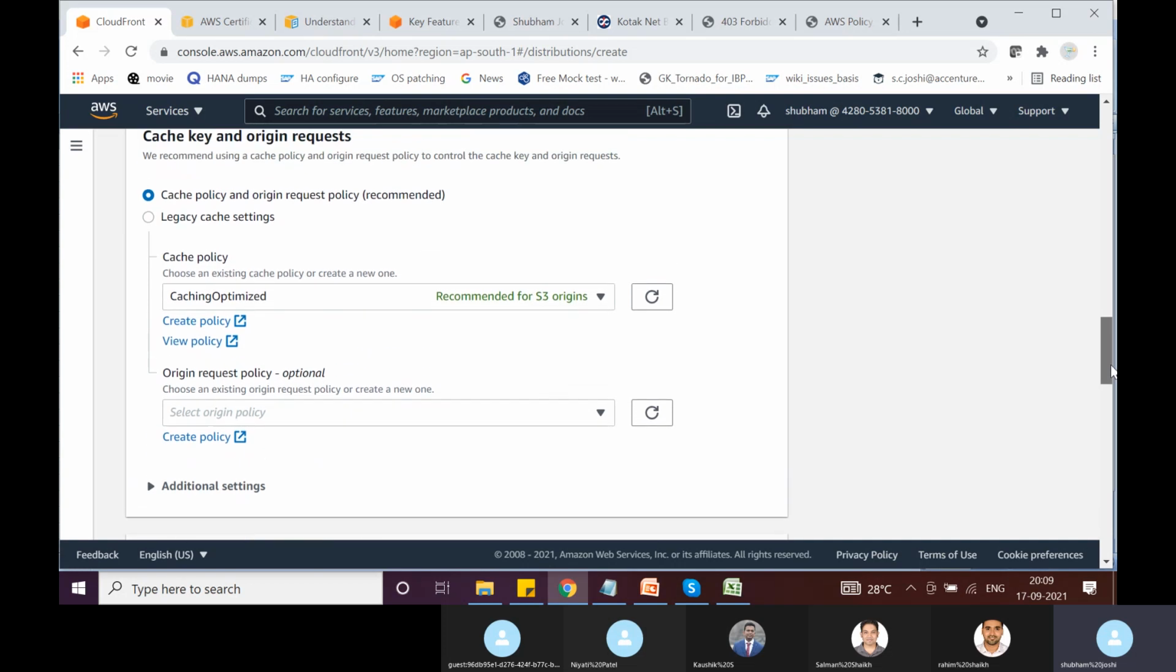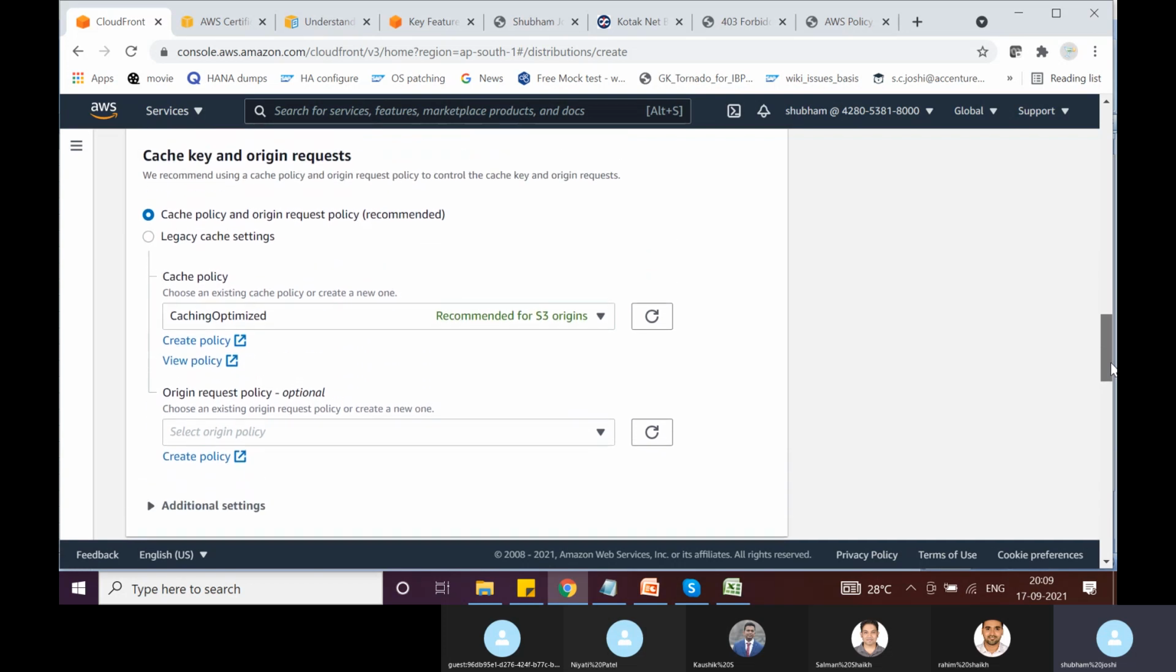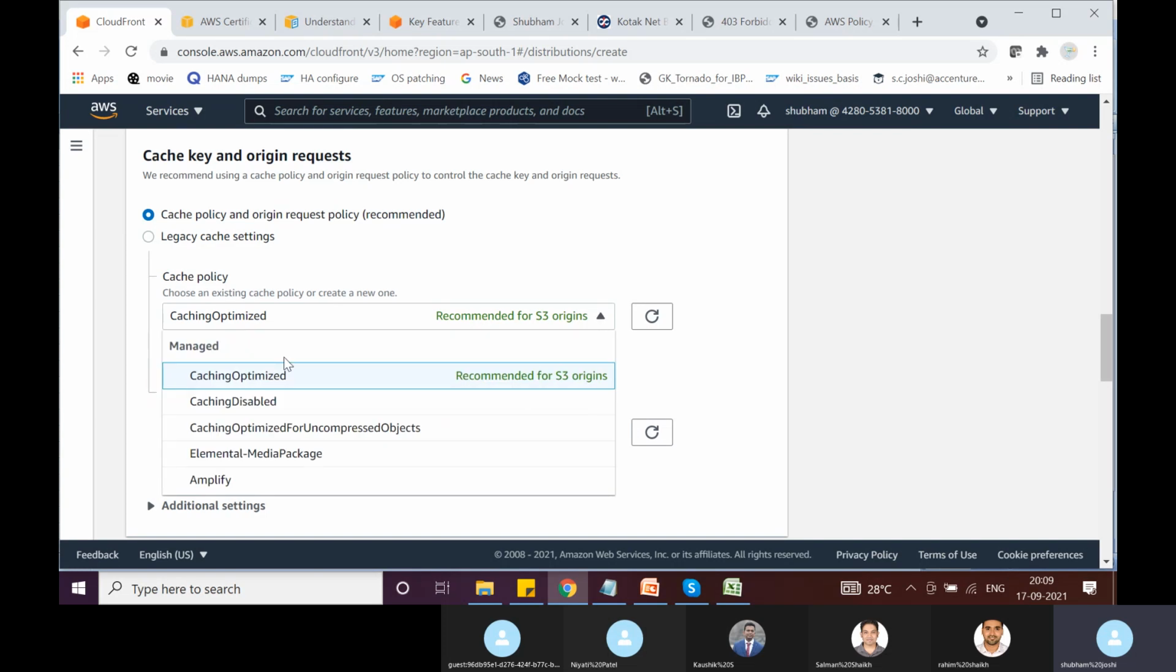And here there is something called cache key and origin request. They have created some cache policies for us. These are Amazon managed cache policies. If we scroll down, we will see that these are some managed cache policies that are created by AWS. One is caching optimized. This is for if your origin is S3. Caching disabled is also another caching policy which AWS has created.